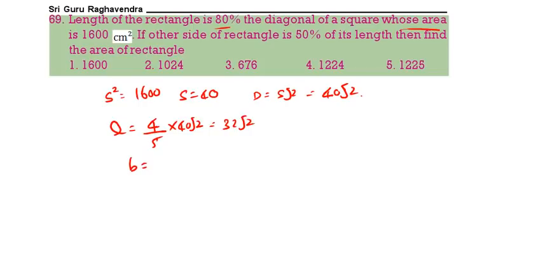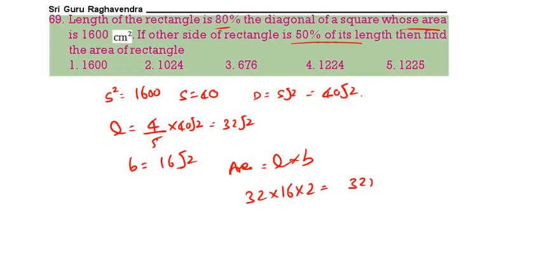The breadth is 50% of the length, that is 16 root 2. Now area. Area is length into breadth. 32 into 16 into 2. That is 32 square. 32 square is 1024. Option 2 is the correct answer.